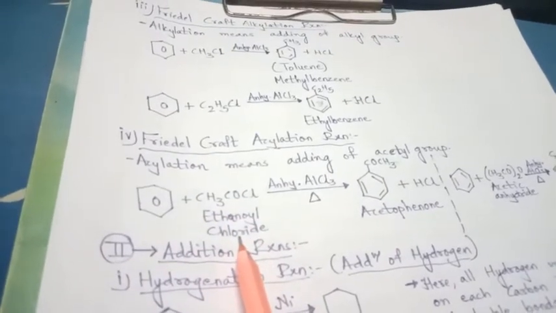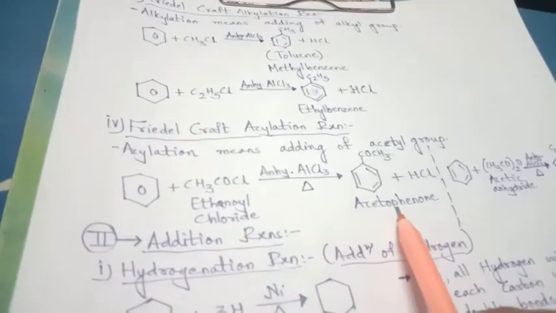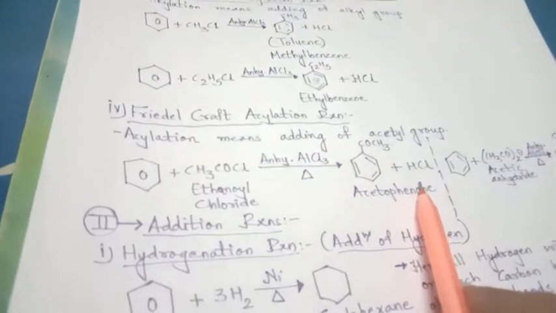When benzene reacts with ethanoyl chloride in the presence of anhydrous aluminum chloride on heating, it gives acetophenone. See here, COCH3, the ketone group. So it is called acetophenone, and the byproduct is HCl.